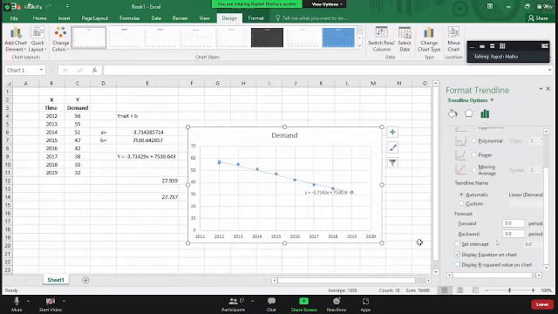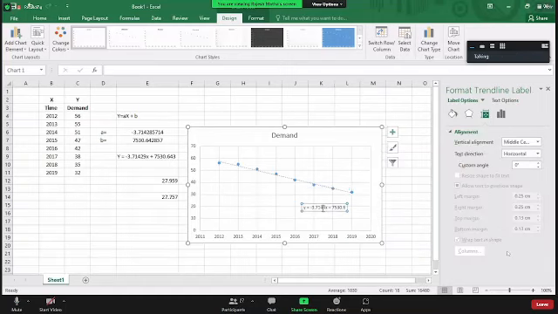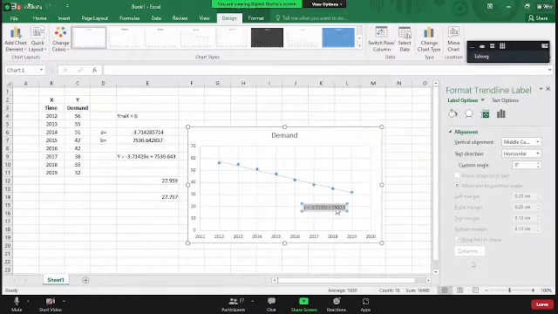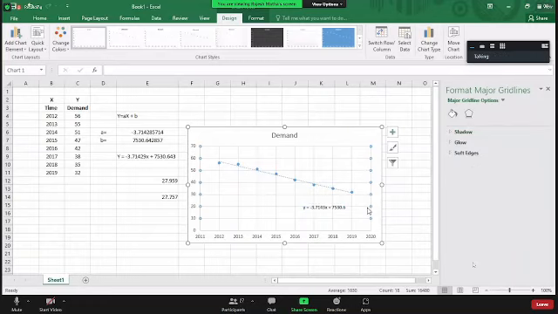As soon as you say display equation on the chart, you get an equation. Can you see it on the chart here? Is it the same equation that we got when we did it using the function? Y equal to minus 371.429 plus... it is the same equation. Here, I'm bolding it. I kept it in bold now. Can you see it? Yes, sir, we can see.